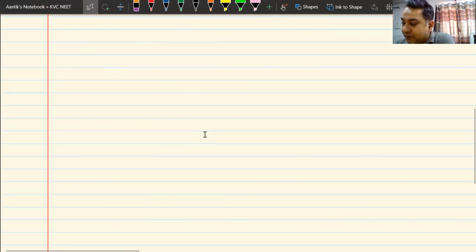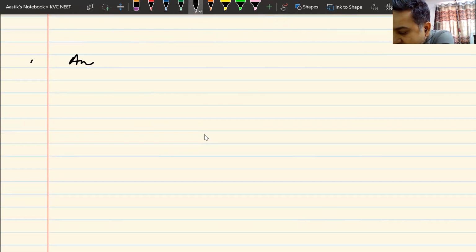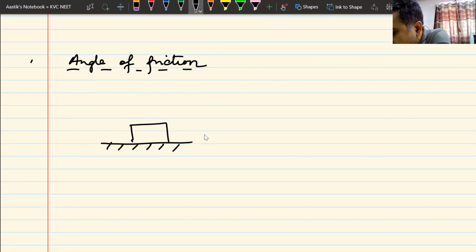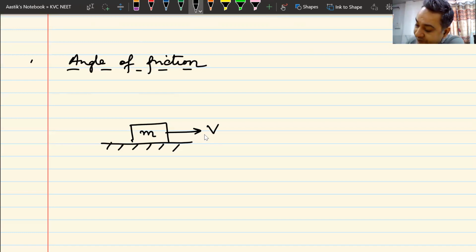Okay. Now, before moving any further, let us now understand this concept of angle of friction. So please note angle of friction. Now, what do you mean by angle of friction? Let us again go back to the previous question. This block of mass m moving with a velocity v. If I draw its free body diagram, weight mg is downwards.